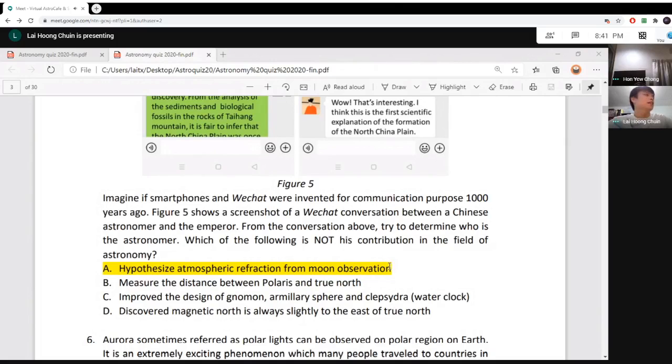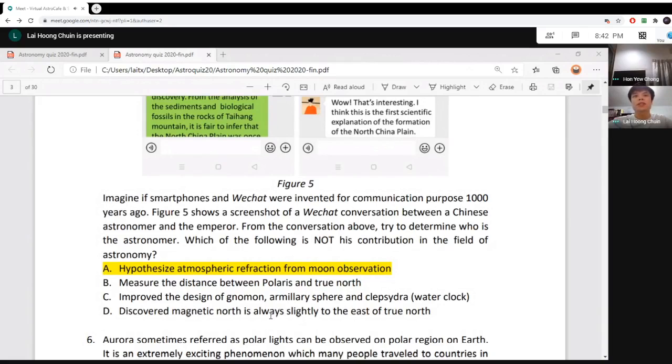And then Shen Kuo is the second generation. And the third generation belongs to improvement done by Guo Shoujing, which is the armillary sphere. And also he discovered that magnetic north is always slightly to the east of the true north.